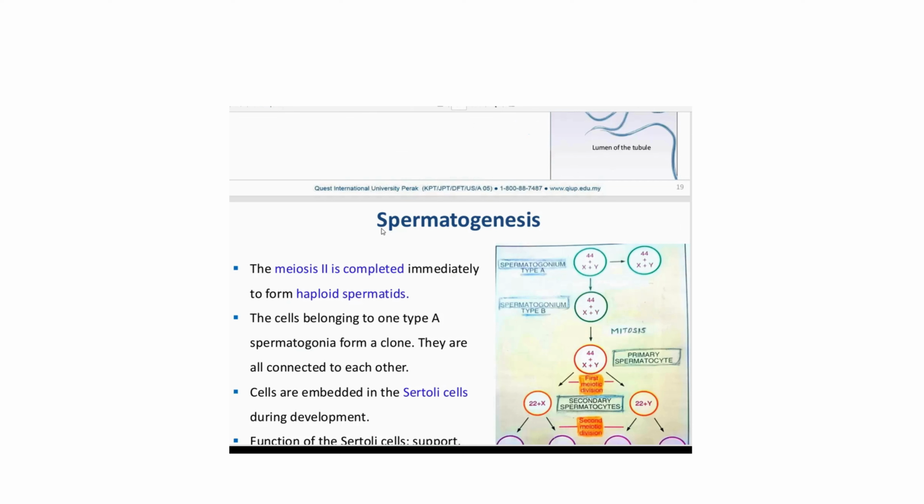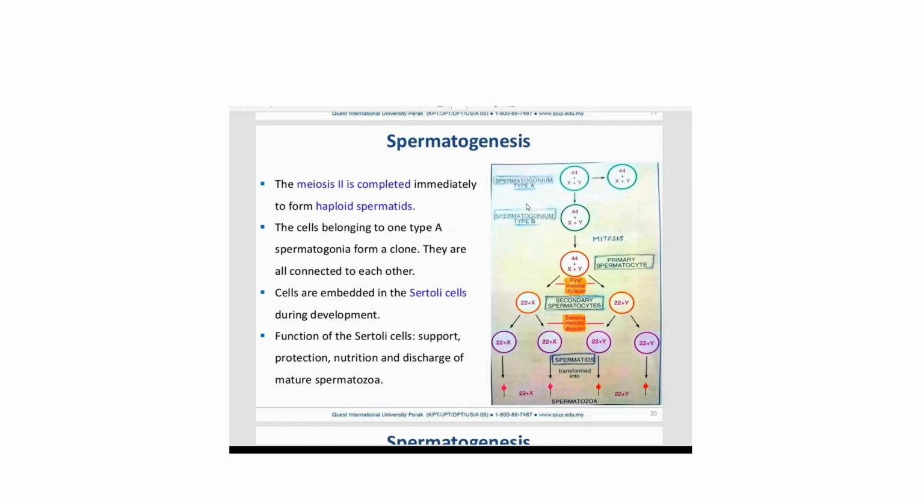Next one, spermatogenesis. You can see spermatogonium type A. It goes in another direction, so what does that mean? It is for the cloning, right? Another path, but type A becomes type B, right? Now here the cells belong to one type A. See, spermatogonia form a clone. They are all connected to each other. So that's what I said, making clone.